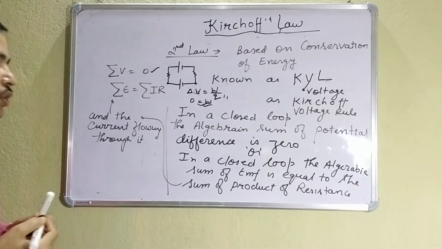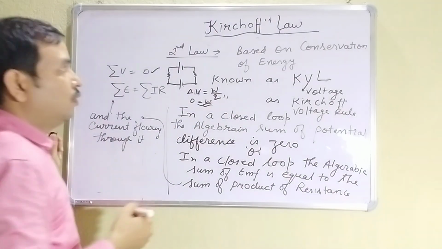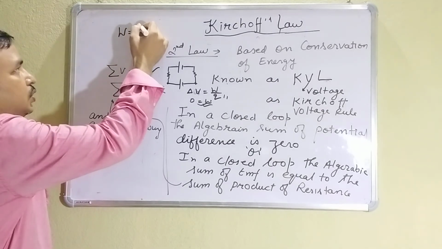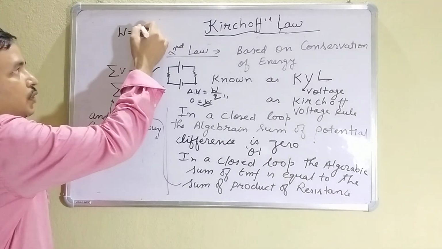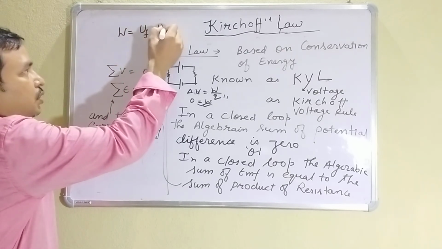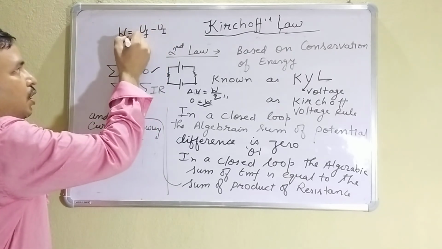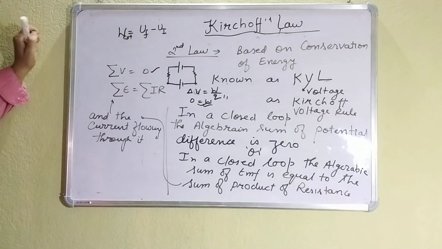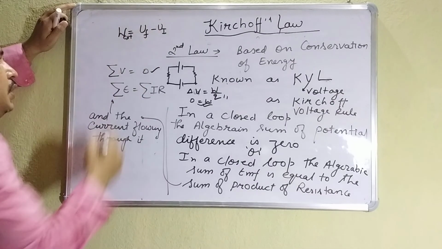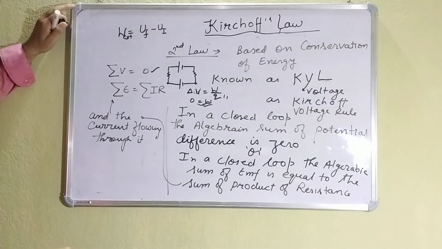We have read that work done is equal to change of potential energy, that is, final potential energy minus initial potential energy. This is work done by external force, already discussed in the first chapter. And if it is a conservative force, then it is the negative change of potential energy.